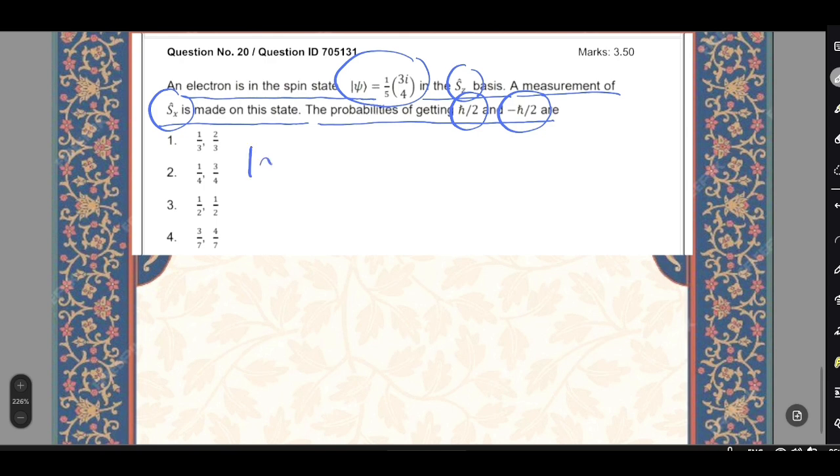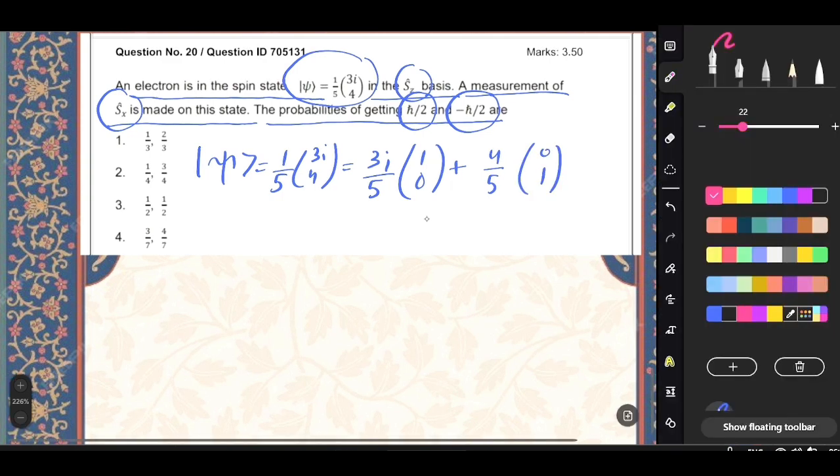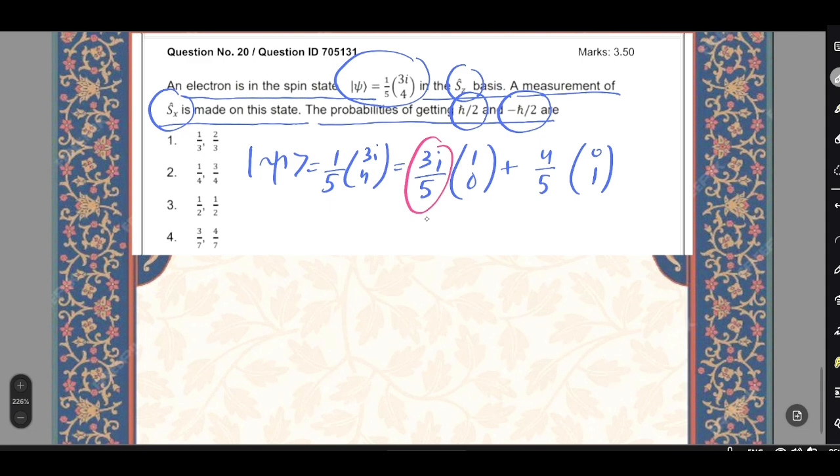So first of all, let's write our psi in the SZ basis. So it's 1 by 5 (3i, 4) because it is in the SZ basis, so we can break it down and write it like 3i by 5 |1,0> plus 4 by 5 |0,1>. Okay, and here this coefficient equals to A and this coefficient equals to B.